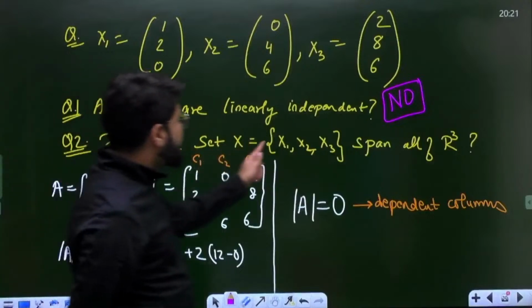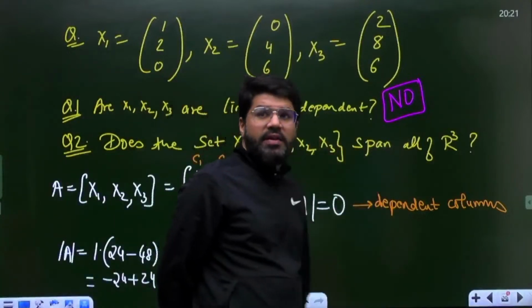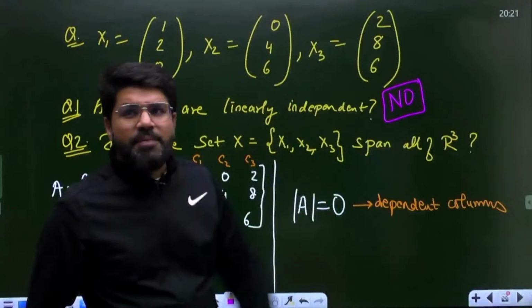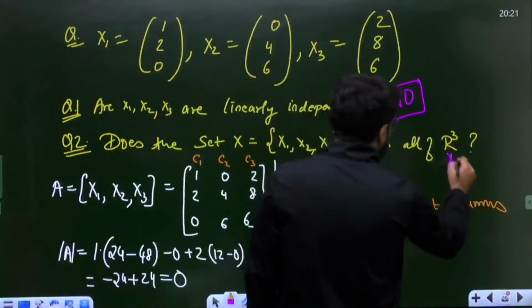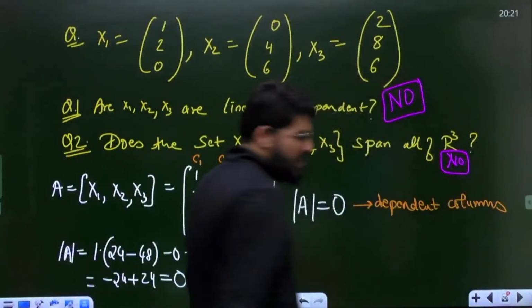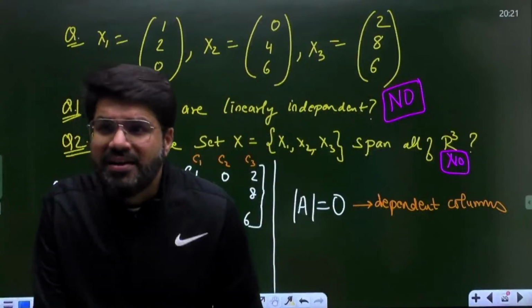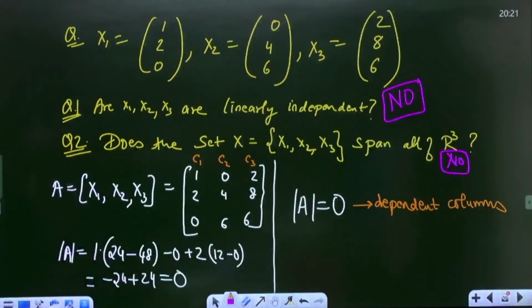Then does the set X equal to x1, x2, x3 span all of R3? No. Only three linearly independent vectors can span all of R3. So this also is no. Both answers will be either yes, or both answers will be no. Is that clear, everybody? Okay.